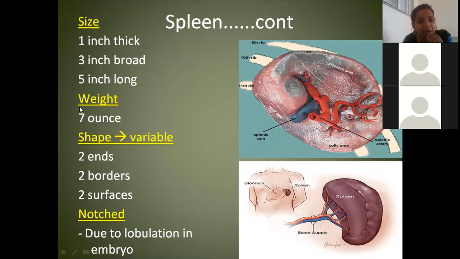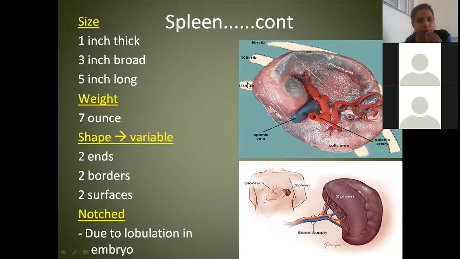That is the easy way to remember the measurements, weight and also location of the spleen, which is called Harry's dictum, D-I-C-T-U-M. Is that clear, Ritika? Yes, ma'am.